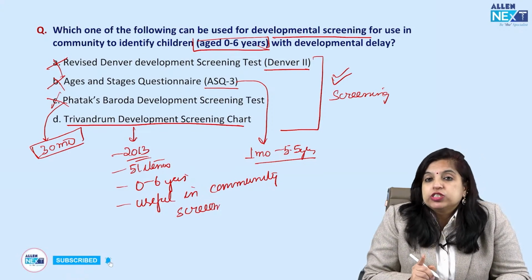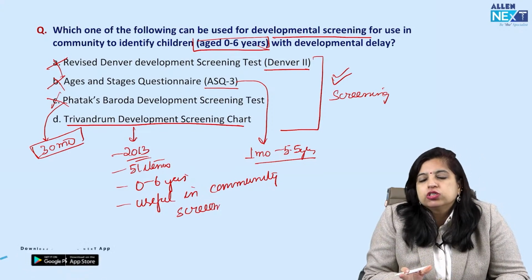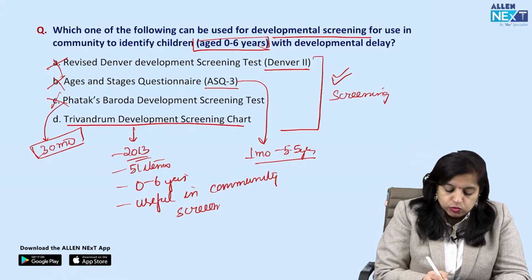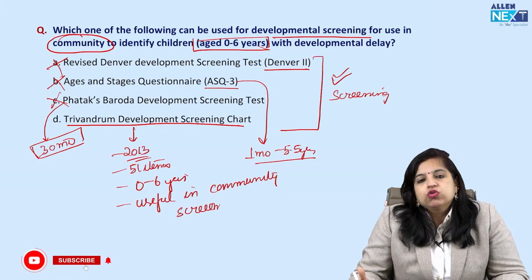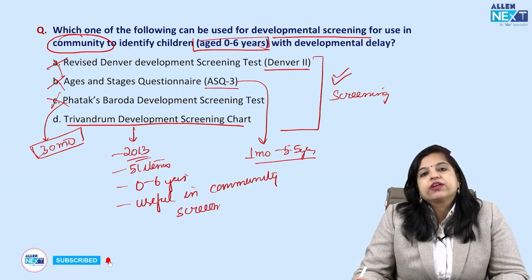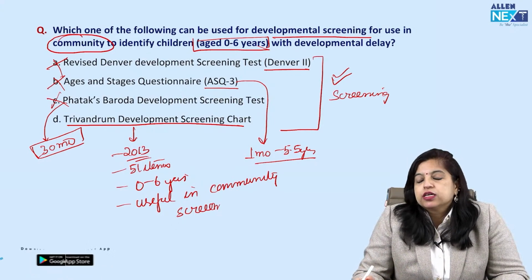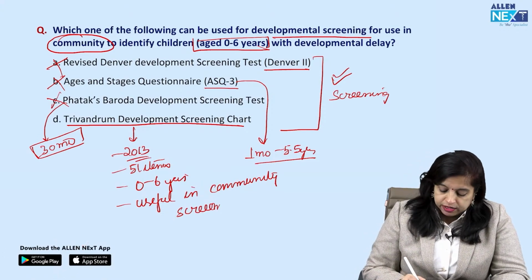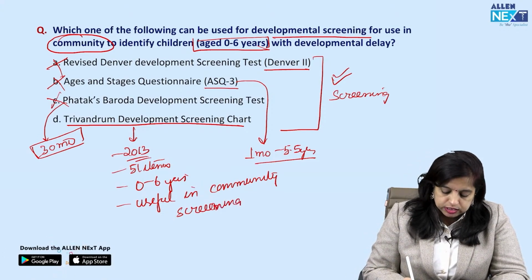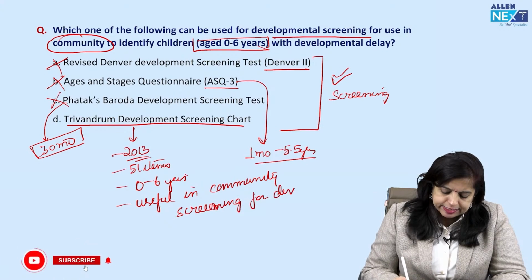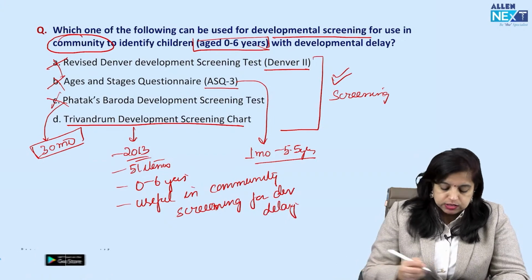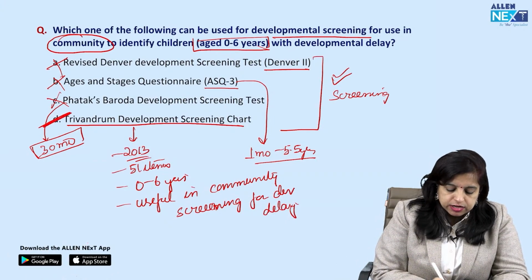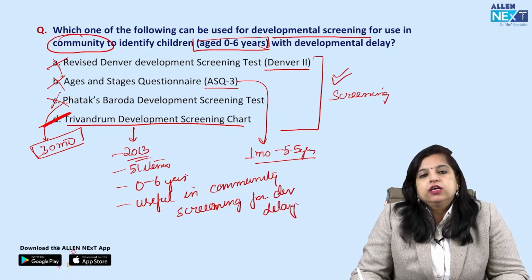I told you there's one thing which is asked in the question that will change the answer completely. So what was asked in the question was, which test is appropriate in the community, so for that the Trivandrum developmental screening test is appropriate. Remember this. And this is used in the community for screening for developmental delay. An excellent tool which has been developed, and hence our correct answer is the Trivandrum Development Screening Test, that is the option D.